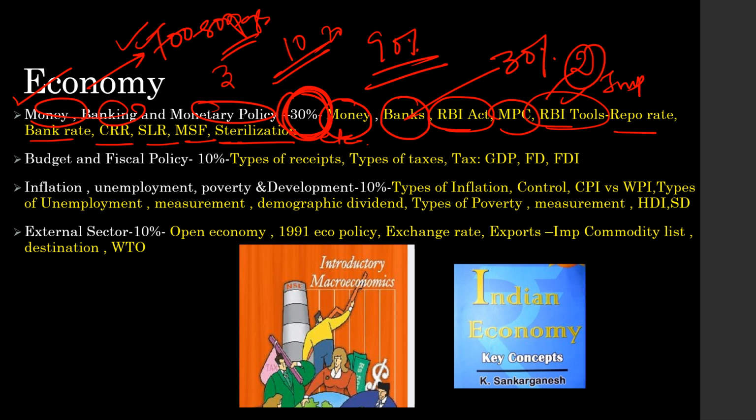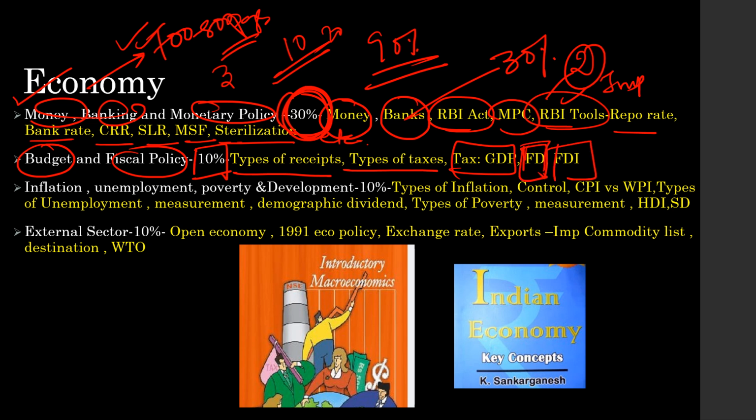Next important section is the budget and fiscal policy. Here you see 10% of the questions are coming from this section. Here types of receipt, then types of taxes, tax to GDP ratio, fiscal deficit, and then FDI. This is the type of question which have come from this section. Next is the important topic where again 10% of questions are coming every year: inflation, unemployment, poverty and development.